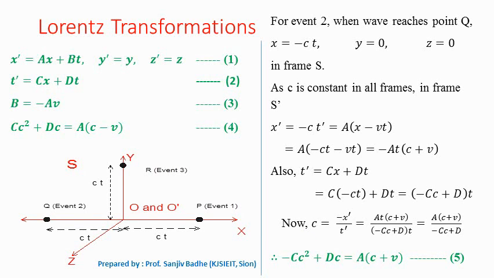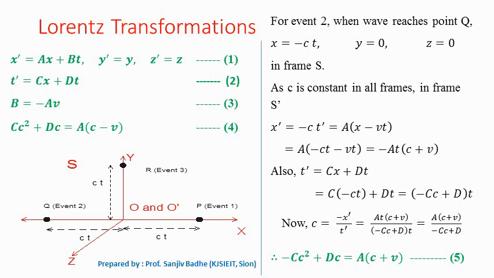So now let us consider event 2, when the light wave reaches point Q. When the light wave reaches point Q, again it has traveled distance ct in the negative x direction, and therefore x is equal to minus ct in frame S, y is again equal to 0, z is again equal to 0. In the same way as we did in the earlier slide, because c is constant in all inertial frames according to Einstein's postulate, in frame S prime also the speed of light will be c only, and we can write x prime to be equal to minus ct prime.